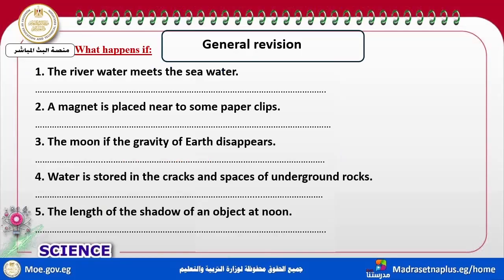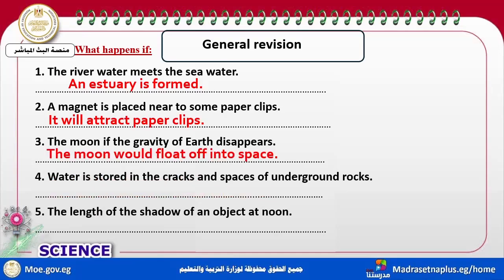What happens if a river meets a sea? River meets a sea, it forms an estuary. A magnet placed near a paper clip will attract the paper clip by the force of magnetism. What happens to the moon if the gravity of the earth disappears? The moon would float off into space.